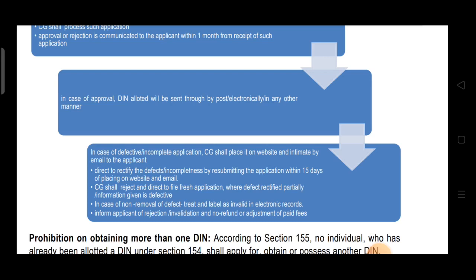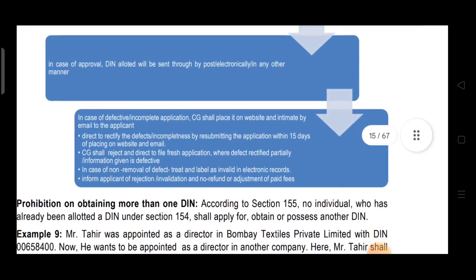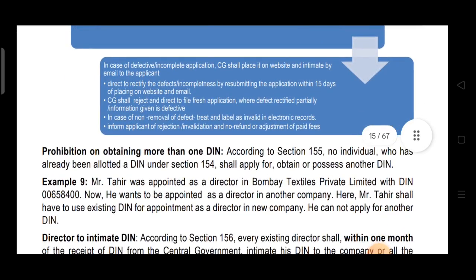Now in case of non-removal of defect, it will be treated and labelled as invalid in electronic records. Inform applicant of rejection, invalidation and no refund or adjustment of paid fees. This is given in short. Hope it's clear. Now, prohibition on obtaining more than one DIN. One person cannot obtain more than one DIN.